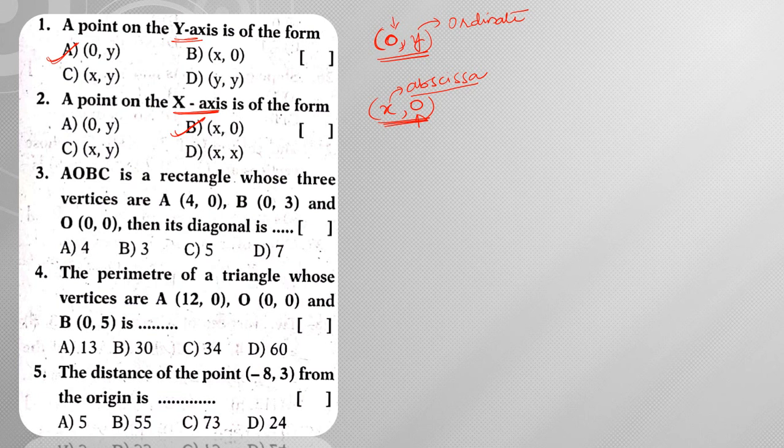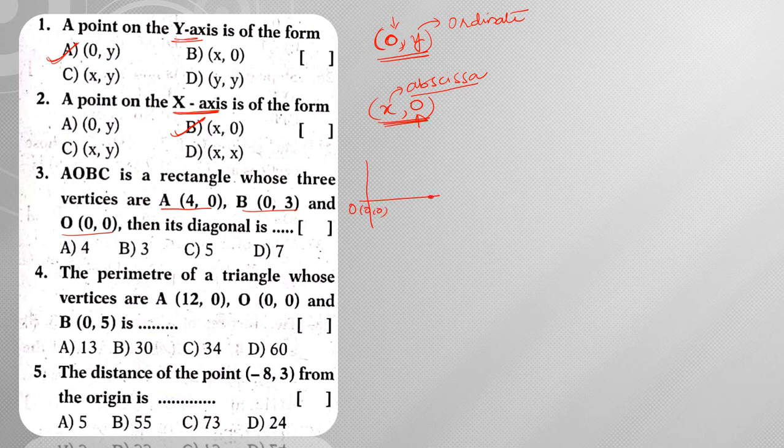Next, if AOBC is a rectangle whose three vertices are A (4, 0), B (0, 3) and the origin (0, 0), then its diagonal is? Let us see this figure. 0, 0 is the origin.